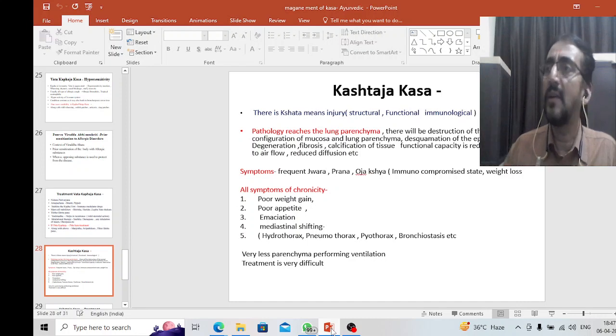So we consider it under kshataja kasa because the lung has been injured functionally and structurally. Therefore, very little parenchyma is left there, and within that limited parenchyma, the lung has to do the work. Therefore, the patient has all the constitutional symptoms along with dyspnea, breathing difficulty. So this is all about kshataja kasa.